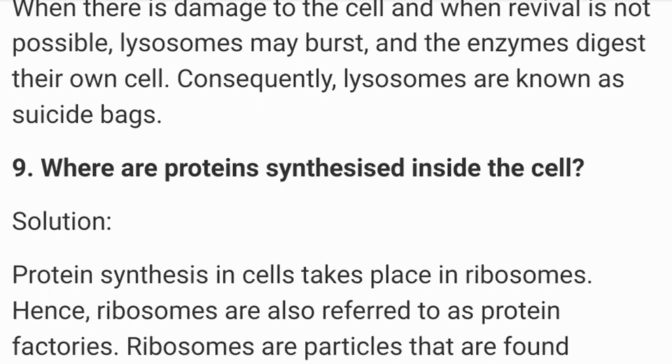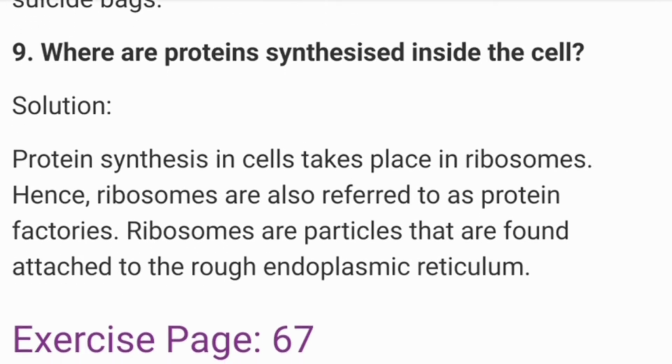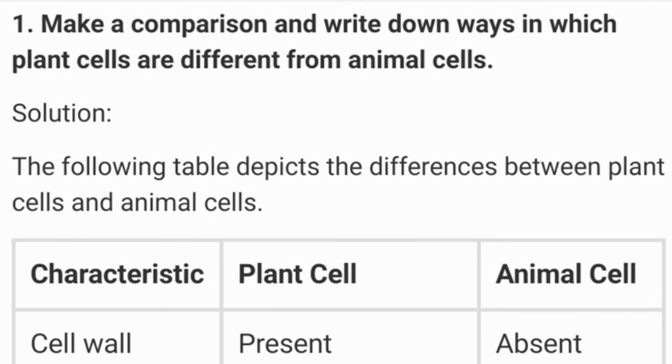Where are proteins synthesized inside the cell? Protein synthesis in cells take place in ribosomes. Hence, ribosomes are also referred to as protein factories. Ribosomes are particles that are found attached to the rough endoplasmic reticulum, that is the part of ER, endoplasmic reticulum. And why it is called rough endoplasmic reticulum? Because it looks rough under the microscope. That's why it is called rough endoplasmic reticulum.